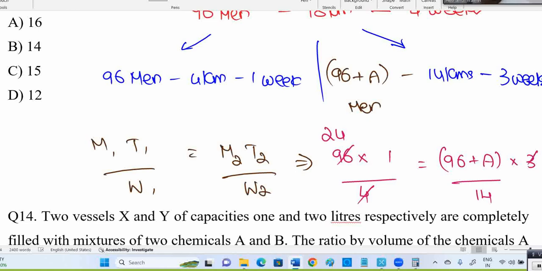Now this is for 24 times. 3 ones, 3 8 times. 8 into 14 will give 112. A should be 112 minus 96. So it's 16. A value will be 16. So how many additional men required is 16. This is one method using formula. Some people may argue, sir, I don't know formula, then what I can do? Don't worry, we'll give the method. How can you handle this?